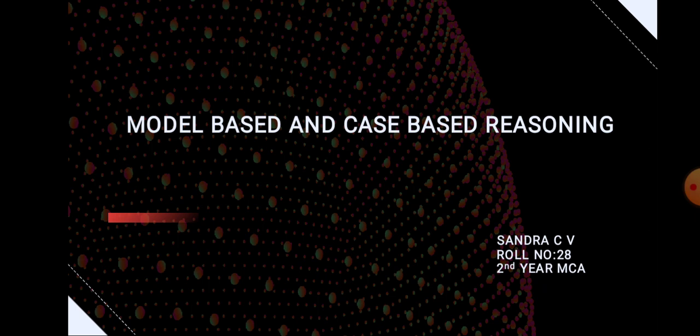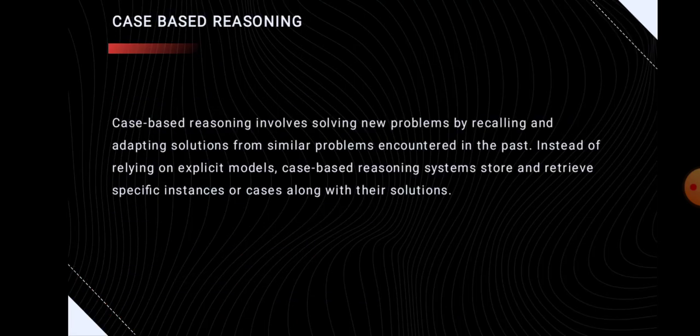machine learning, etc. Now I'm going to the topic case-based reasoning. Case-based reasoning involves solving new problems by recalling and adapting solutions from similar problems encountered in the past. Instead of relying on explicit models, case-based reasoning systems store and retrieve specific instances or cases along with their solutions. That means it can also be defined as an automated reasoning and decision-making process for solving new problems through past experiences.